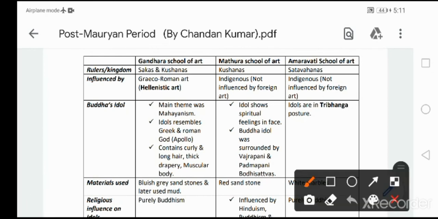In Mathura School of Art, the idol shows spiritual feelings on the face. Please remember. Then this Buddha idol was surrounded by Bodhisattva idols, that is Vajrapani and Padmapani. This is very very important. I already explained the Bodhisattva concept in the Buddhism chapter. Vajrapani means thunderbolt, and Padmapani means the one holding a lotus flower. That's very very important. In case of Amaravati School of Art, the idols are in Tribhanga posture, very very important, please remember.